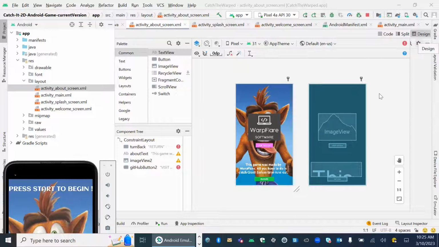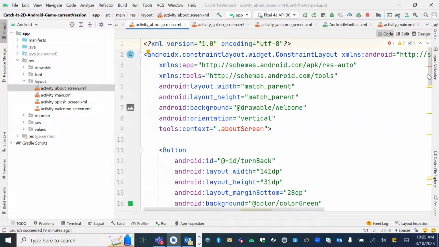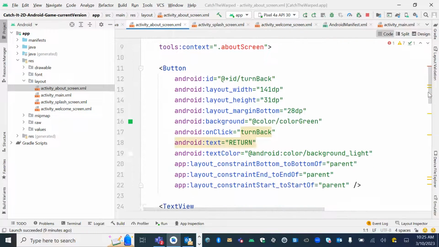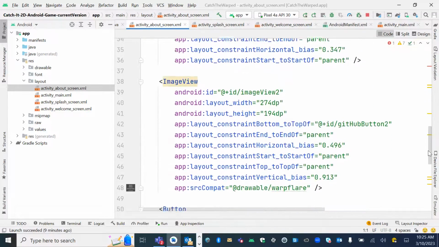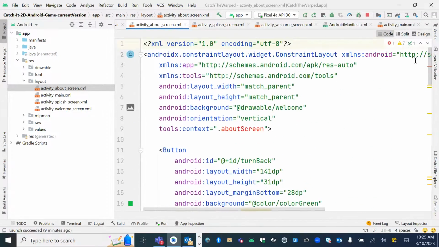You can see I'm in the design view. This allows you to see how it's going to look on your app. But I can also see the code view right here. This might be a little bit difficult to read, but this is actually the code base, and it's called XML. This is what allows us to create what you see here in the design view.